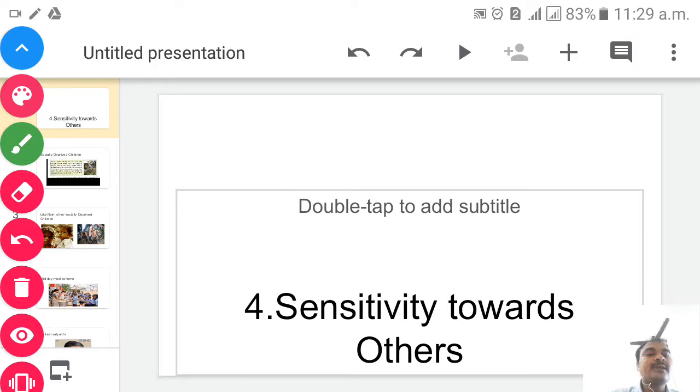Children, we are in chapter number 4, that is Sensitivity Towards Others. I told you in the beginning that we are learning this chapter in two parts: one in the form of physically challenged children and another in the form of socially deprived children. In the last video, we saw about the physically challenged children in the form of whom? Who was the character? Saloni.